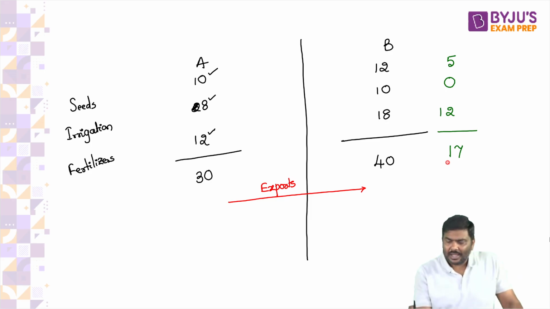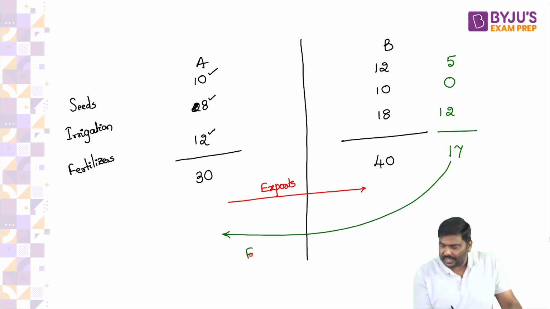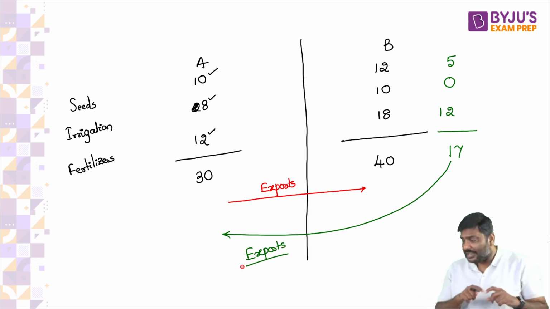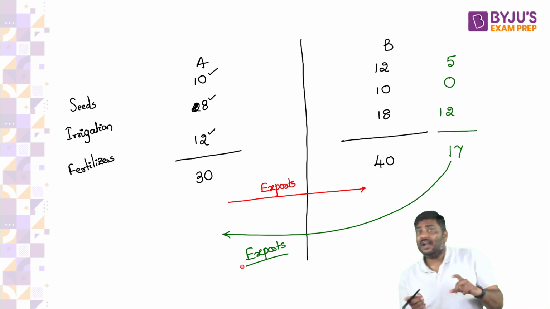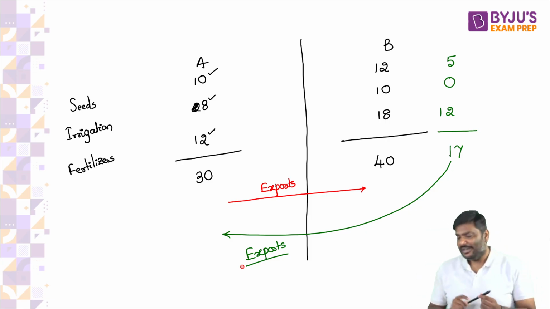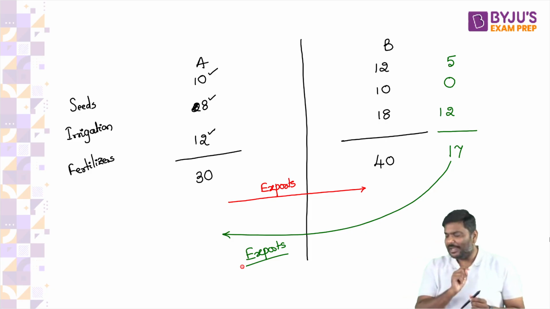States will provide free of cost electricity to the agriculture sector. Fertilizers, let's say, are available at 12 rupees. Again, because of government subsidy. Now, as a result of this, what will happen to the cost of cultivation in country B? Cost of cultivation will come down to 17. Now tell me, rather than country B importing, don't you think country B will start exporting to country A?